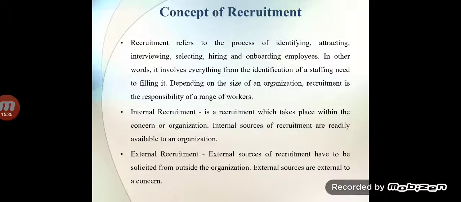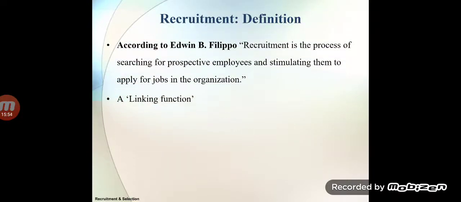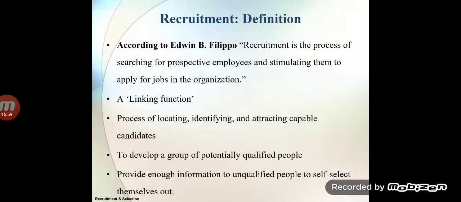Internal sources of recruitment are readily available to an organization. External sources of recruitment have to be solicited from outside the organization. External sources are external to a concern. Okay, so it was the concept of recruitment.